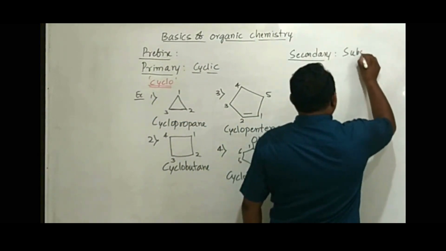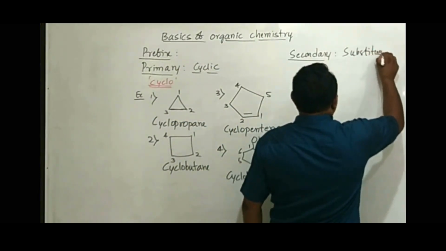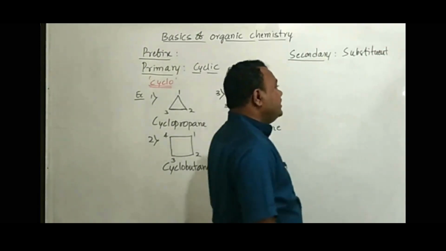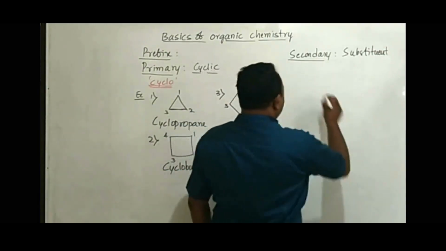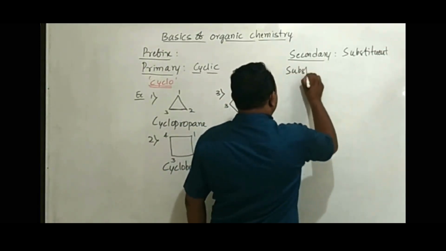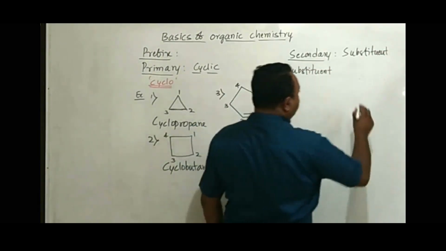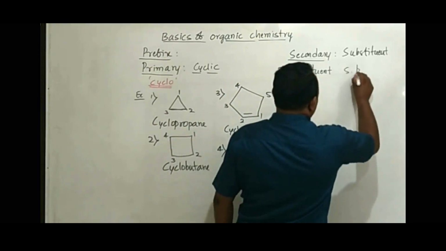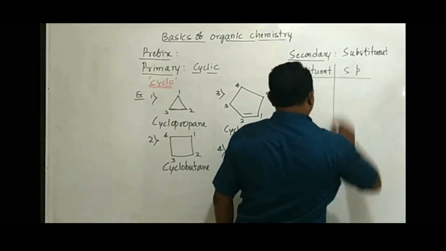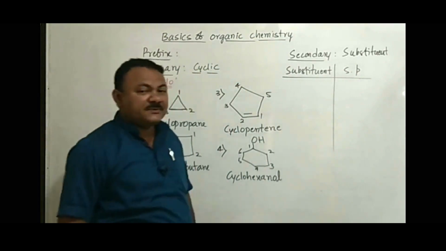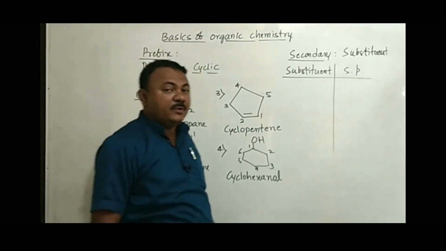Secondary prefix explains mainly the substituent present in the organic compound. For different substituents, we use different secondary prefixes. Now let us take a table where we list the different substituents and the secondary prefixes we use.